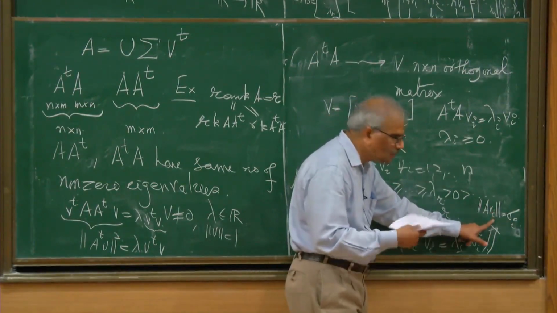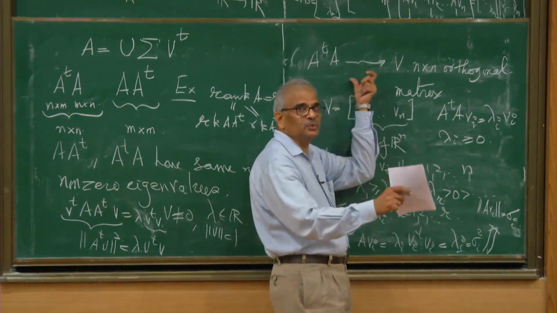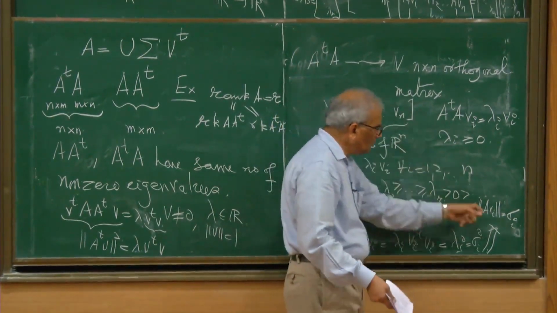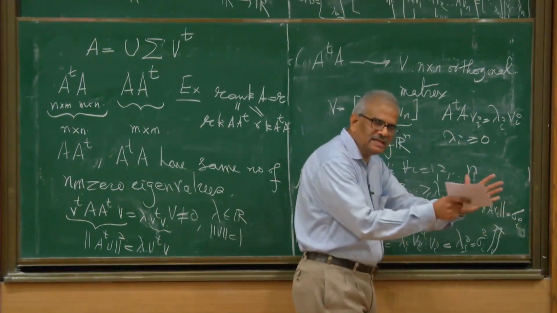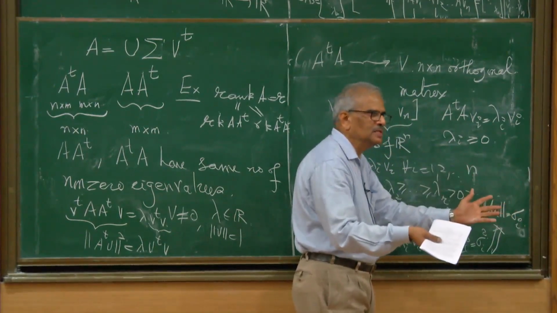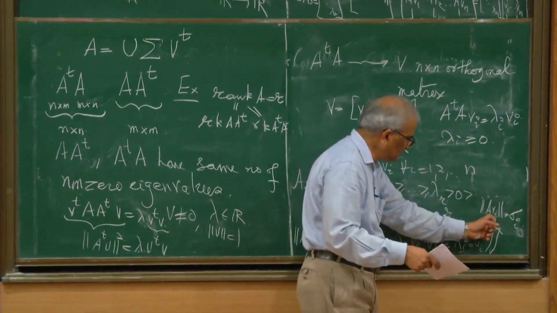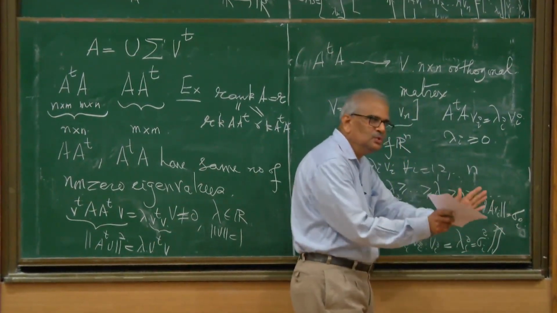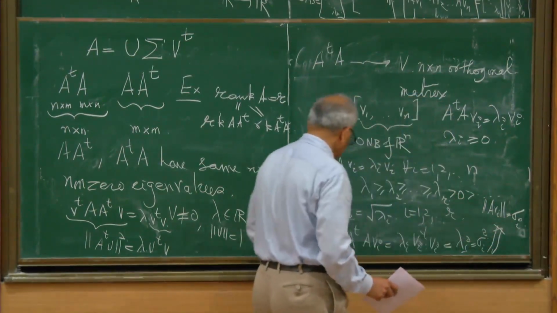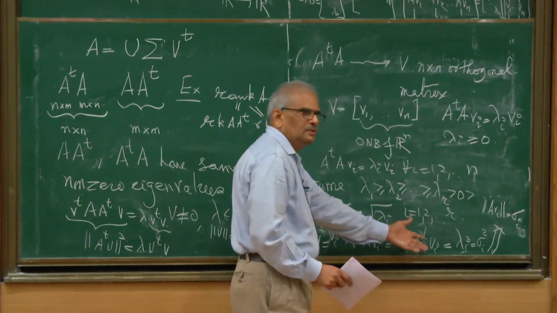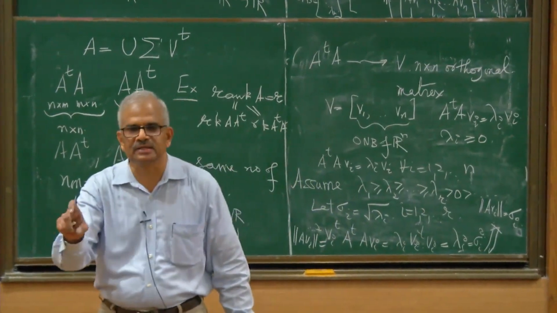These vi's are an orthonormal basis of eigenvectors of A transpose A. They came from A transpose A. When you apply A on these coordinate vectors v1, v2, vn, which set up a coordinate system in your Euclidean space Rn, the linear transformation induced by A maps these mutually perpendicular vectors to sigma i times vi. So the action of A is understood along these directions.